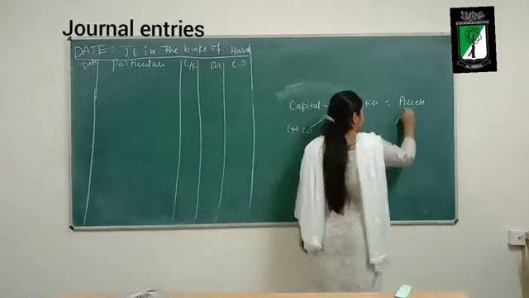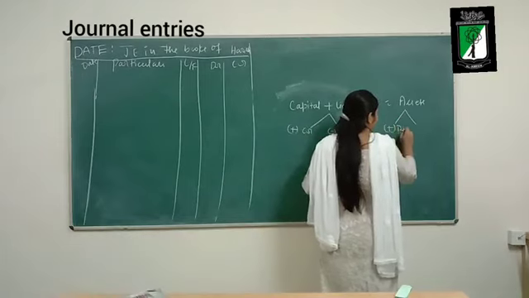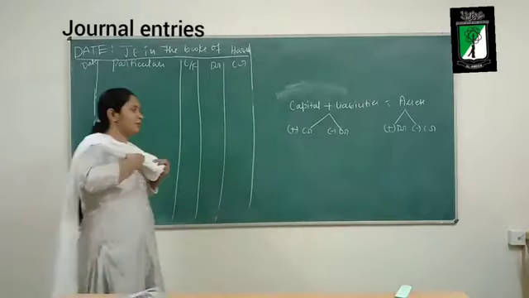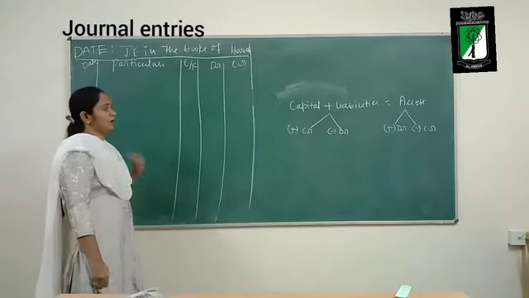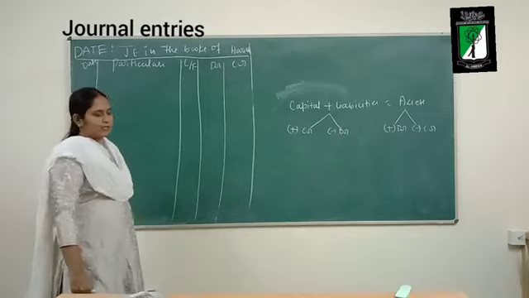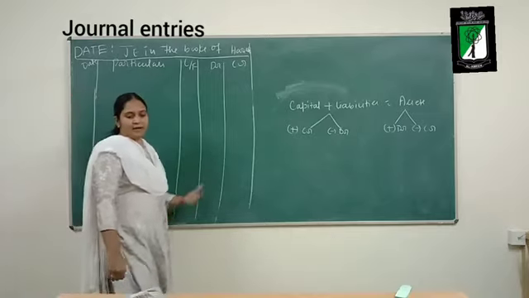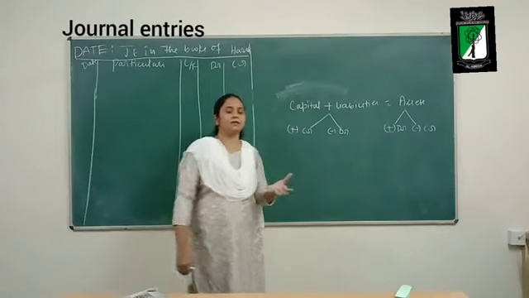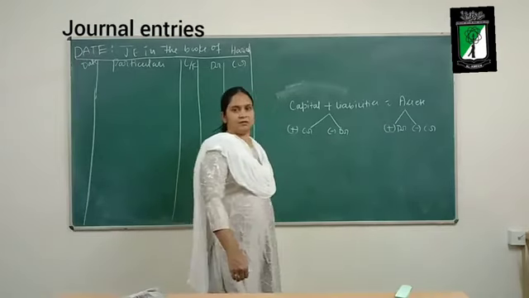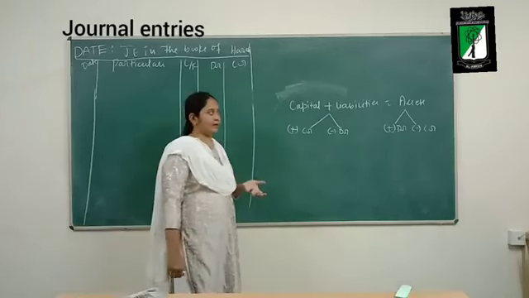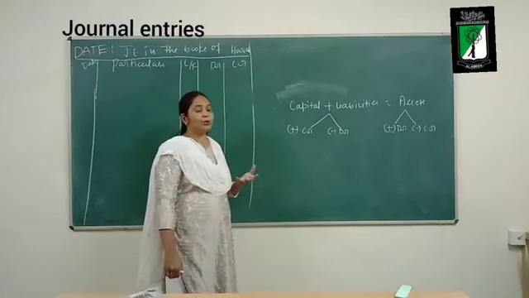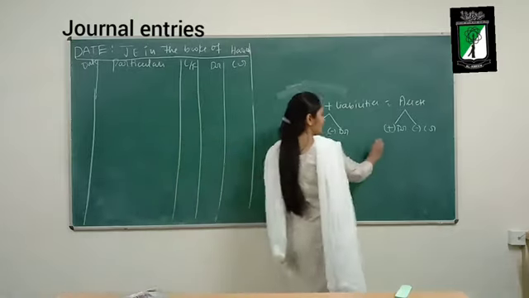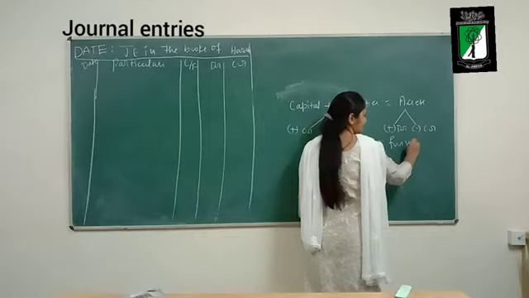For assets, increase should be debited and decrease should be credited. Now here, fire occurred in the factory premises, due to which there is a loss of furniture. What is furniture? Furniture is an asset.